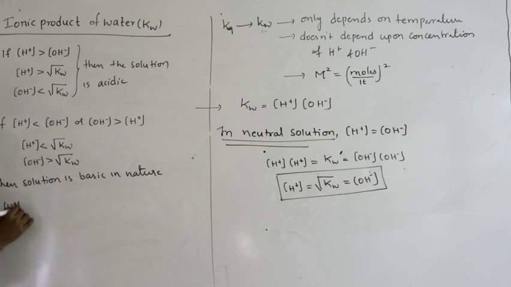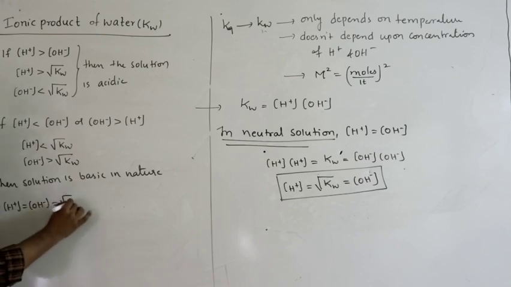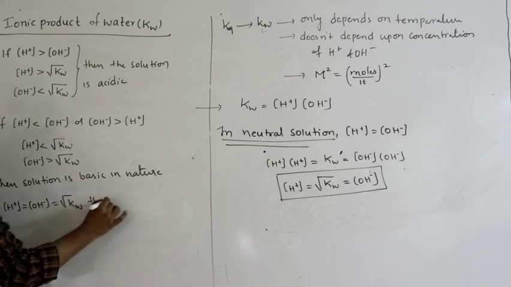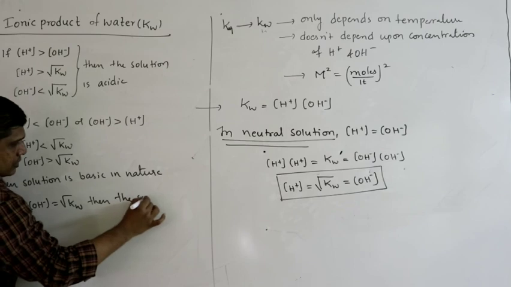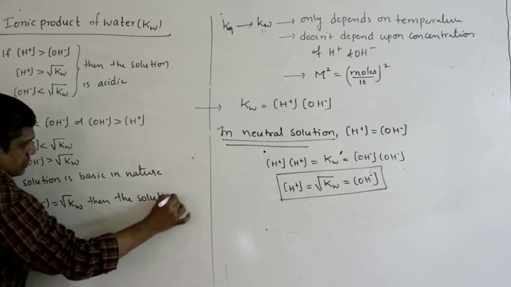If H plus equal to OH minus equal to square root of Kw, then the solution is neutral.